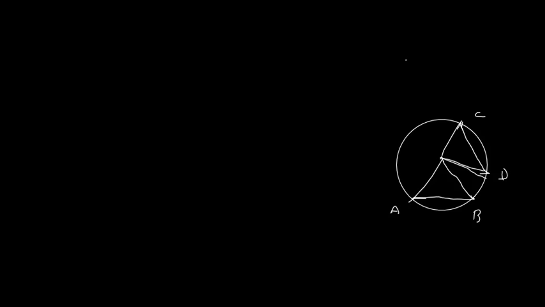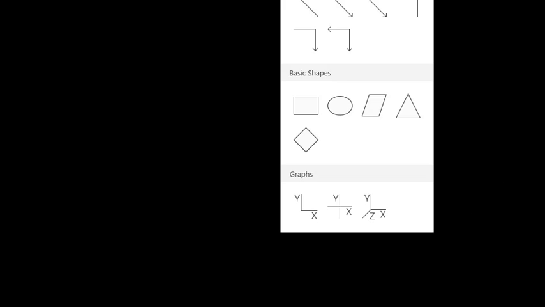So what I will say is, let us remove this and again draw a circle and take an arc AB, and this arc AB subtends some angle at this point C, which is in the remaining arc.